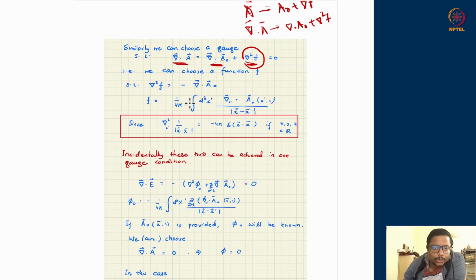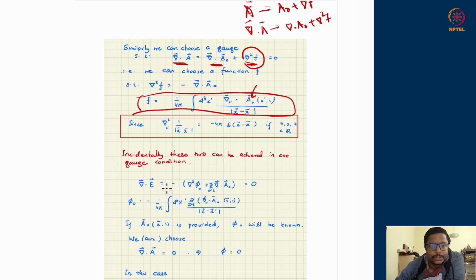Okay. So therefore, I can choose my function this. If you give me initial A naught, I will compute its divergence, put it here, do this integration, and whatever comes out, I will declare it to be my f, and I will do the gauge transformation by that. And you know, once I have done the gauge transformation, its Laplacian is going to be minus of divergence of A naught. Therefore, in the new gauge through this f, the divergence of new A will be 0. So I could have killed off the divergence term as well.